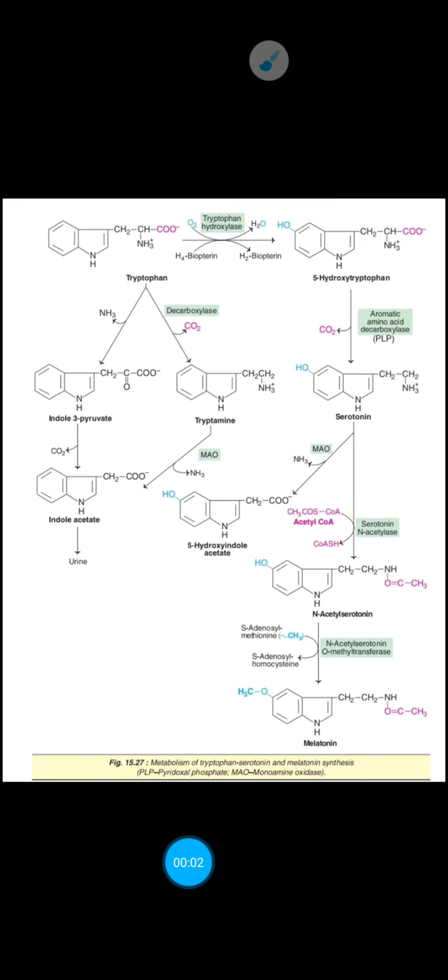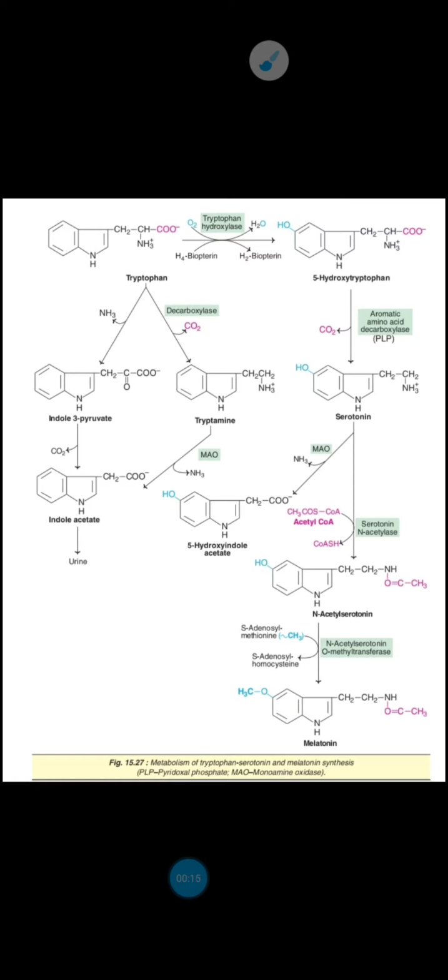Hello friends, today we will study about the tryptophan metabolism and the biosynthesis or synthesis of serotonin and melatonin. So precursor for the synthesis of serotonin and melatonin is tryptophan. Conversion of tryptophan to serotonin is the two-step reaction. You can see here this is the first step and this is the second step.